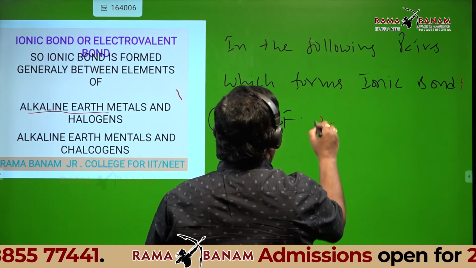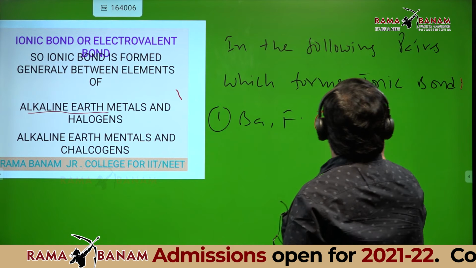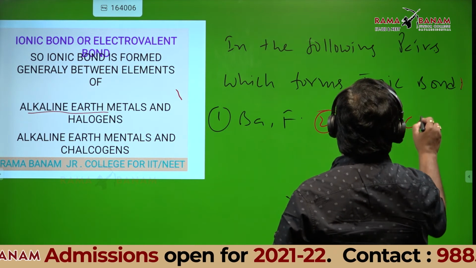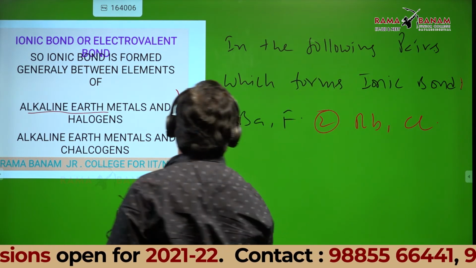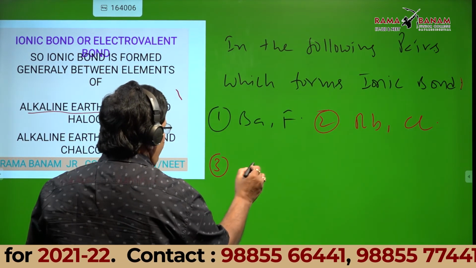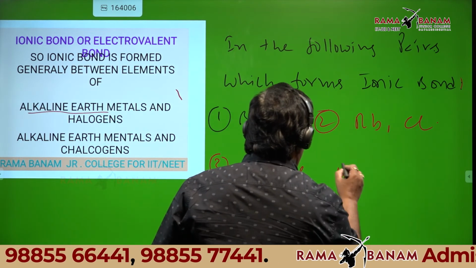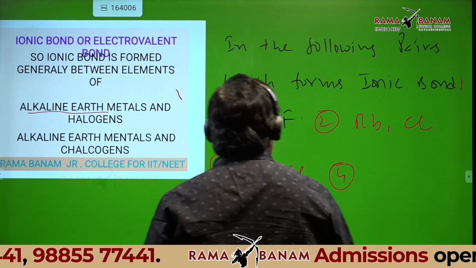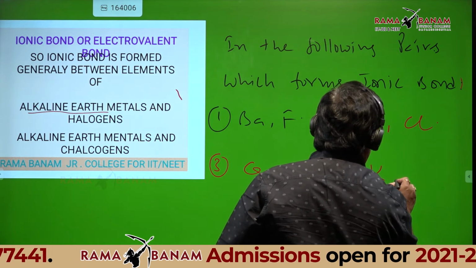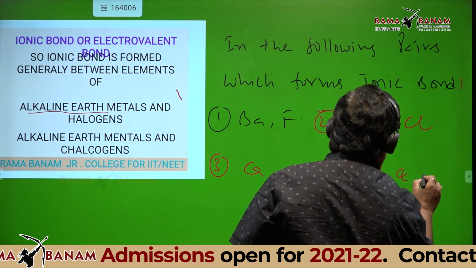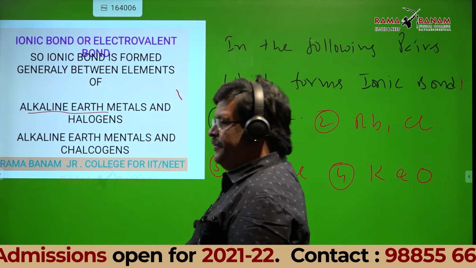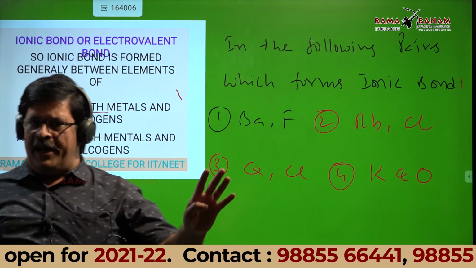Second one, rubidium and chlorine. Third one, calcium and chlorine. Fourth one, potassium and oxygen. I gave 4 pairs, students.